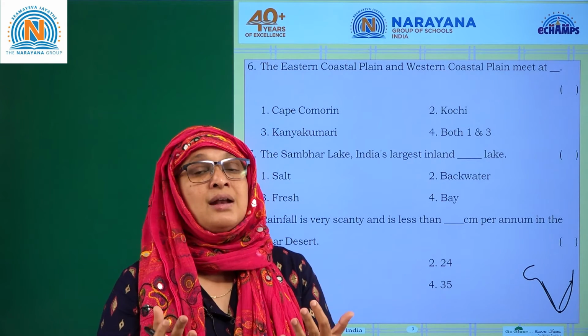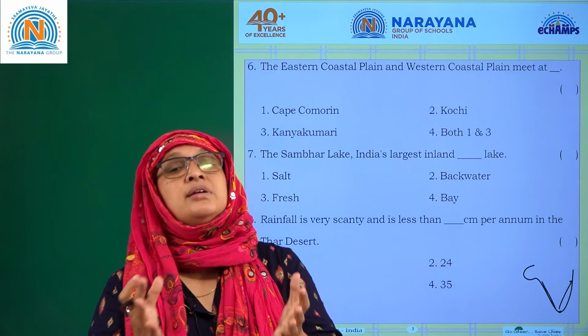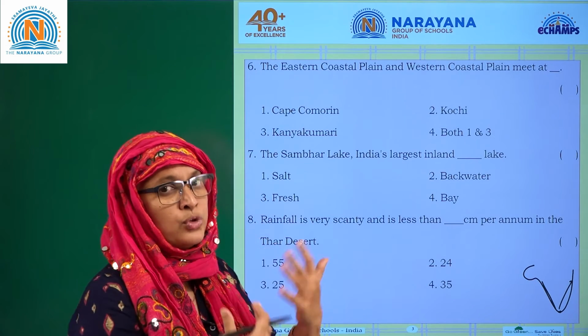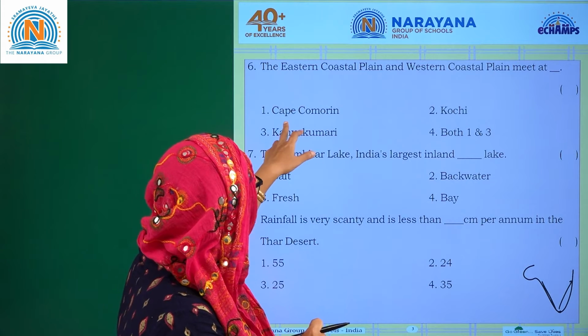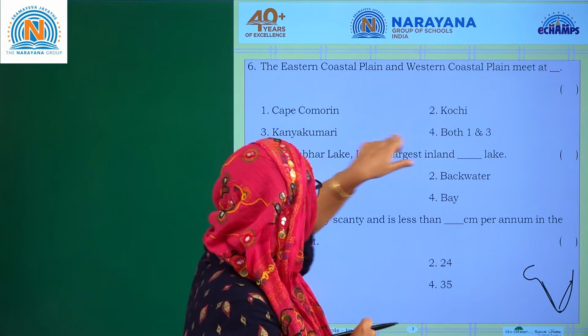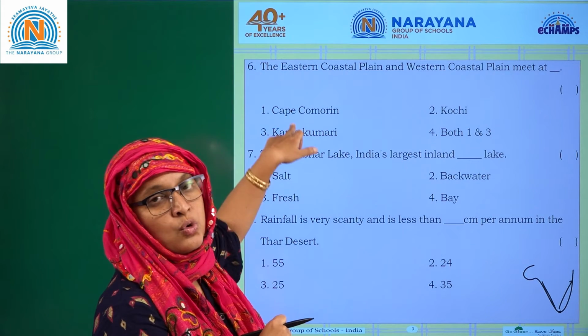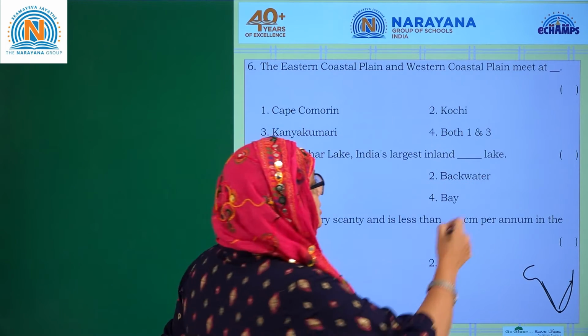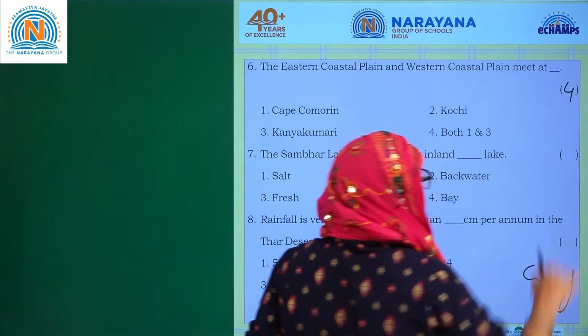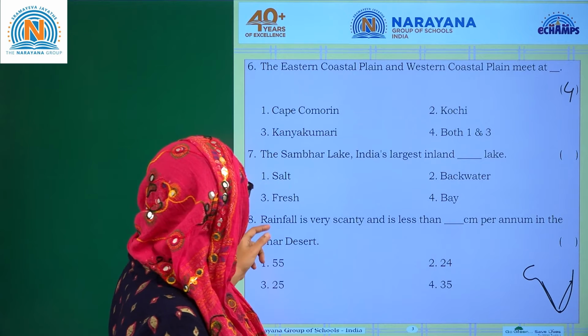You need to understand in what manner they are giving the questions to you. Let us see whether we have both the options or only one option for the answer. Cape Comorin they have given, Kochi they have given, Kanyakumari. So the answer goes for 1 and 3. Both 1 and 3 is the answer, 4 is the answer. Clear? Let us go for the next one.